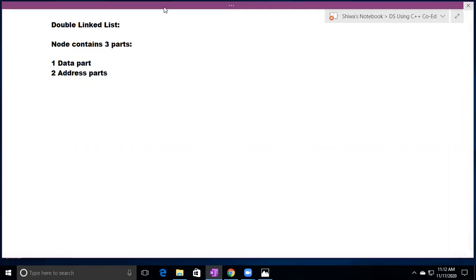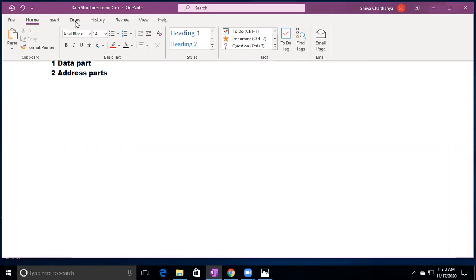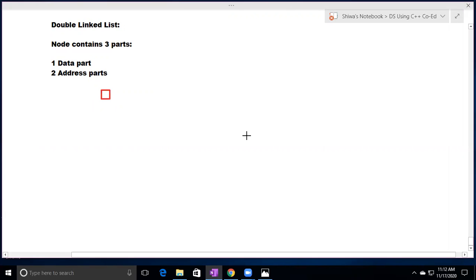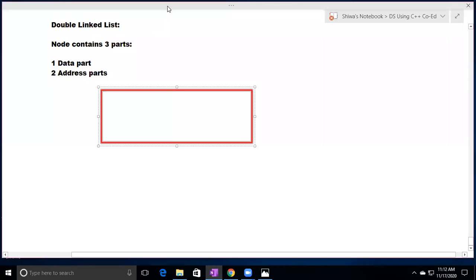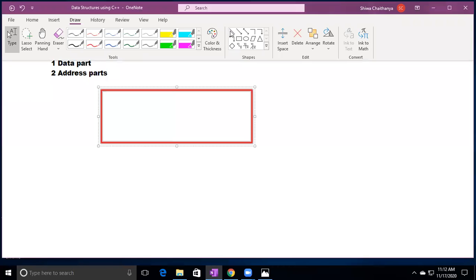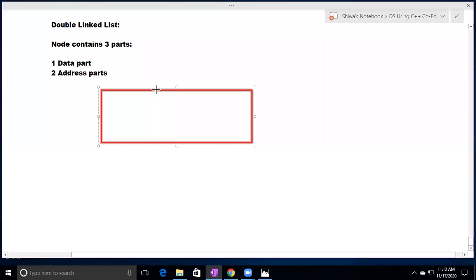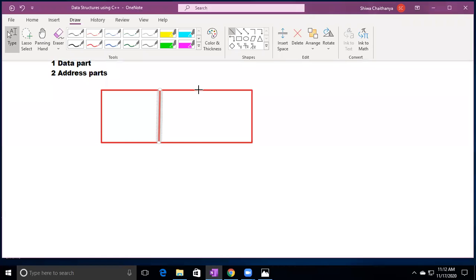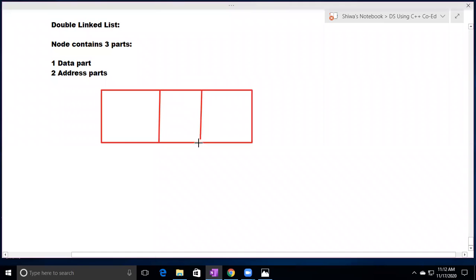Okay, I'm representing the node graphically. Observe here. This is the node. This node contains 3 parts. This is the first part, this one is the second part and the third part.